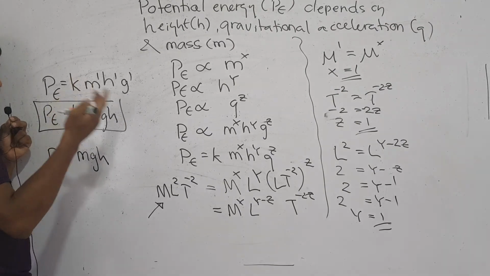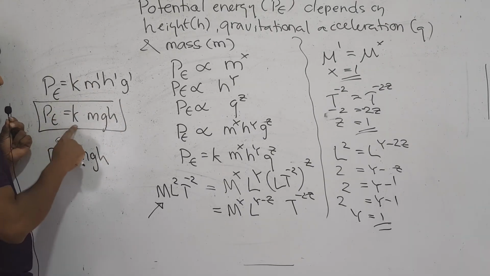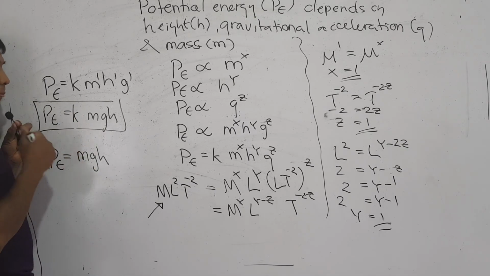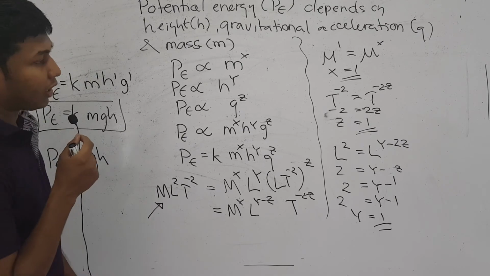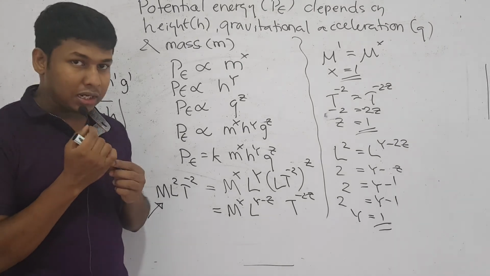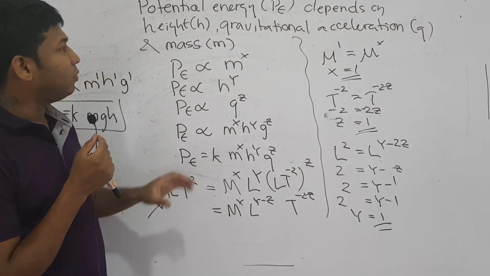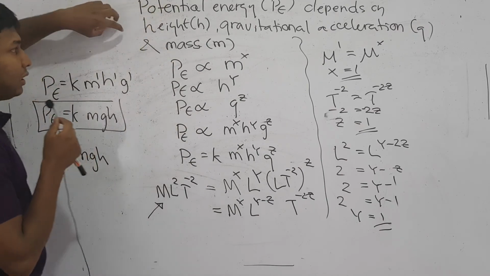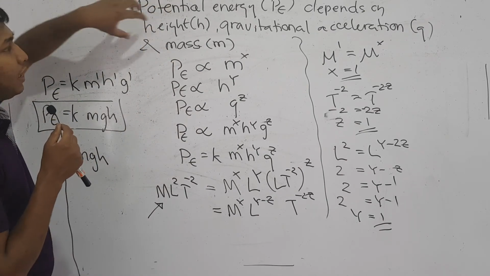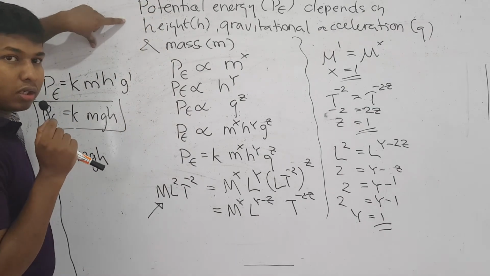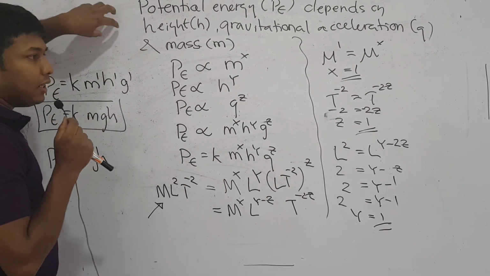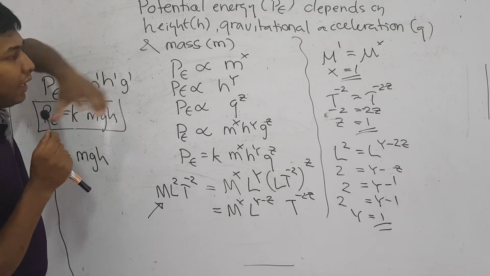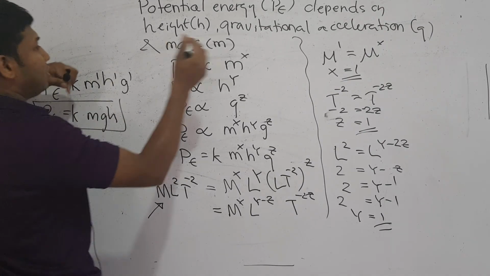Right? But as always, I'm telling you that the value or units of this particular constant cannot be derived using dimensional analysis. Now assume I had added something else. For example, potential energy depends on velocity, right? Potential energy does not depend on velocity, but I am telling you that it does. Now assume that you have considered velocity as well here.